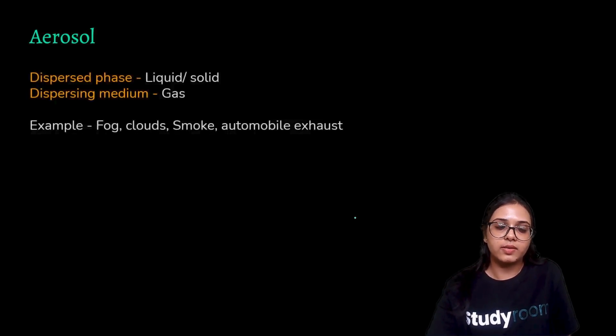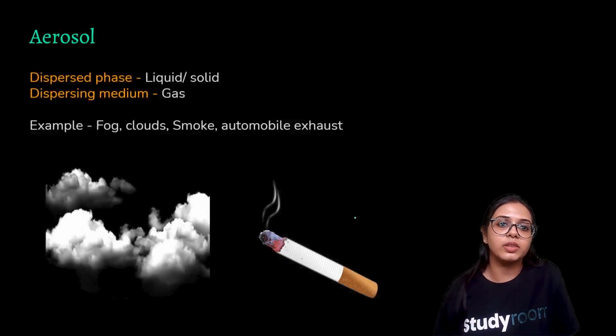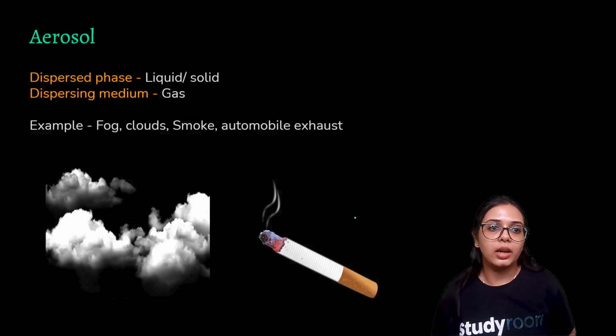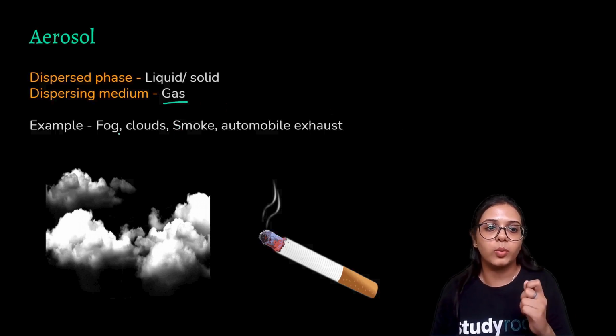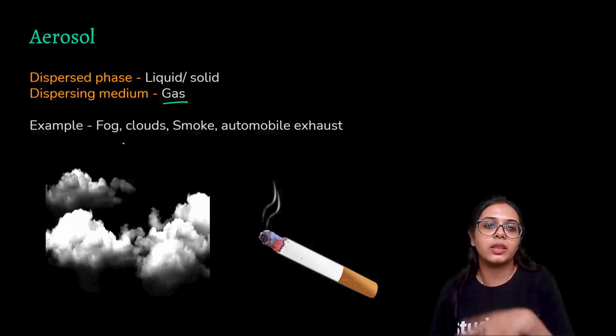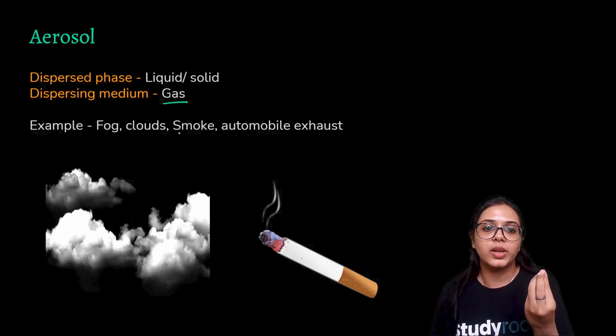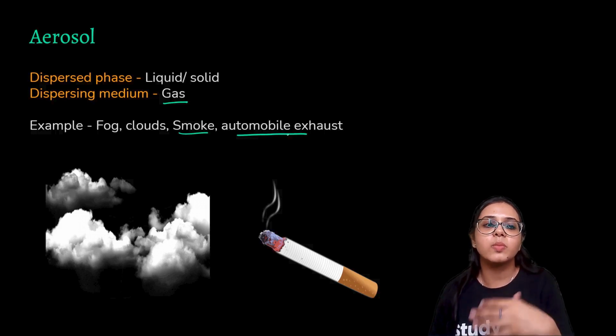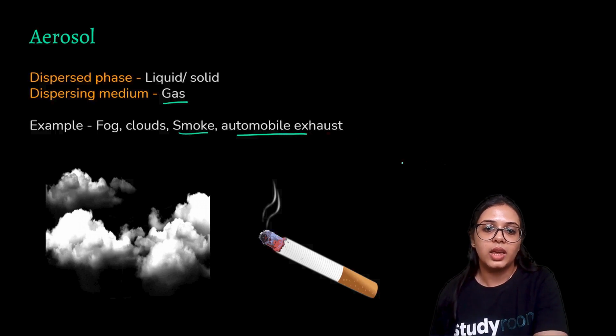Aerosol. Aerosol is a colloid. In aerosol, the dispersed phase is liquid, the solute equivalent, or it can also be a solid, but mostly it's a liquid, and the dispersion medium is gas. So fog, right? In fog, we have particles suspended in gas. Clouds, we have water droplets suspended in gas, as in the air. Smoke, again, we have solid particles suspended in gas. Automobile exhaust, we have solid particles suspended in gas. It can also be mist. Mist also has water droplets suspended in gas, right? So these are examples of aerosol.